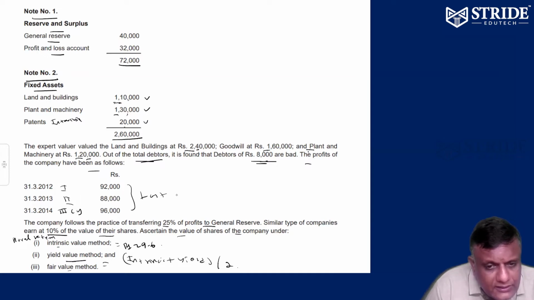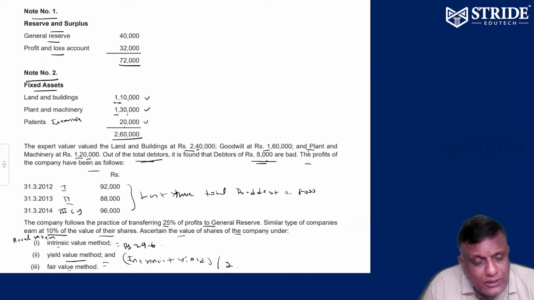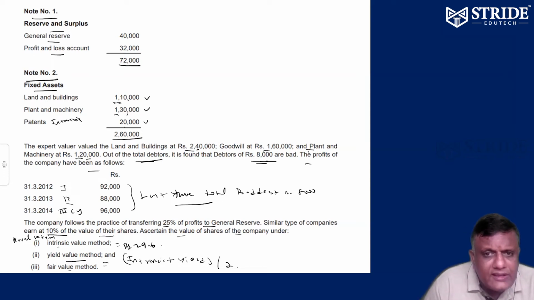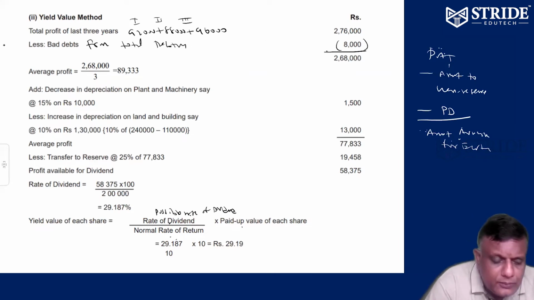So over the last 3 years we have total bad debts. That is also an assumption. You can assume bad debts of 8,000, or you can take it averagely for 1 year also. Last 3 years total profit minus bad debts. Totally over 3 years 8,000 bad debts, from total debtors.